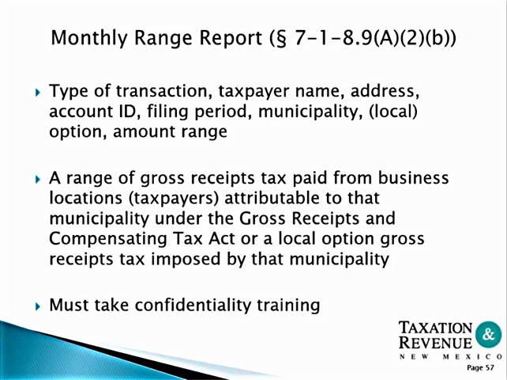Monthly range report. It includes type of transactions, taxpayer name, address, account ID, filing period, municipality, and amount range. This is a range of gross receipts tax paid from the business attributable to the municipality under the Gross Receipts and Compensating Tax Act or local option gross receipts tax imposed by the municipality. This report also would need the confidentiality training completed along with the confidentiality agreement.